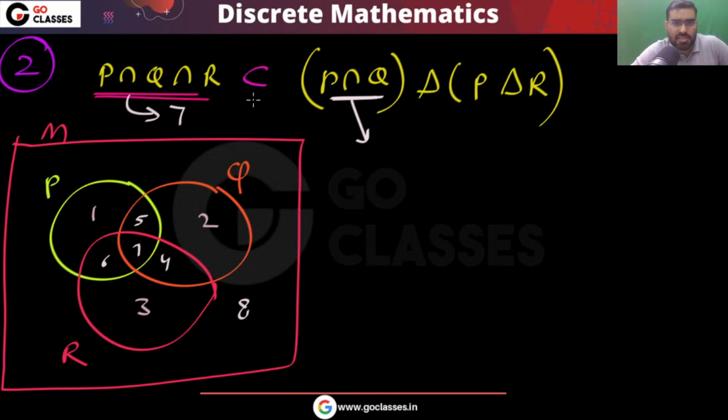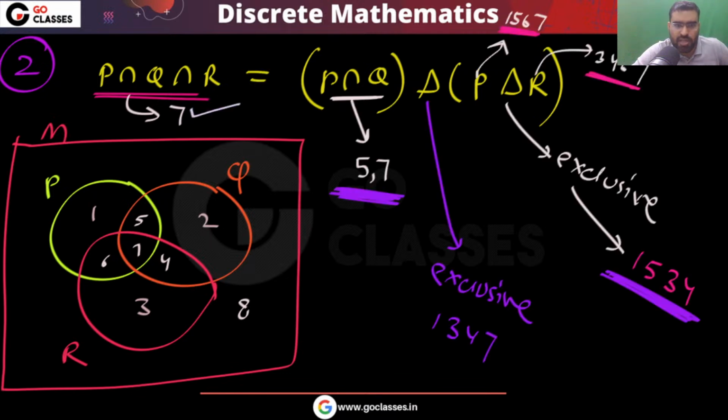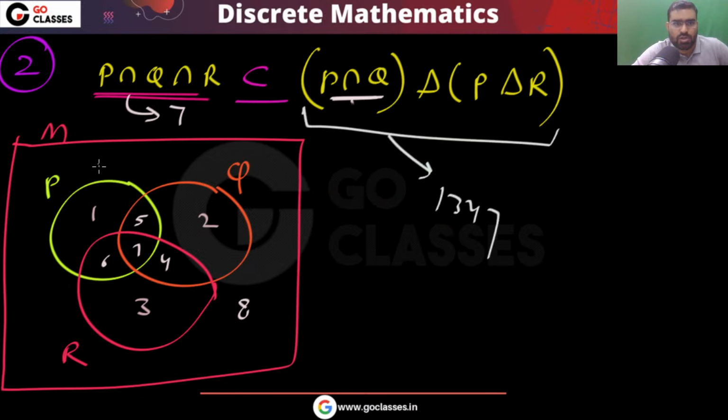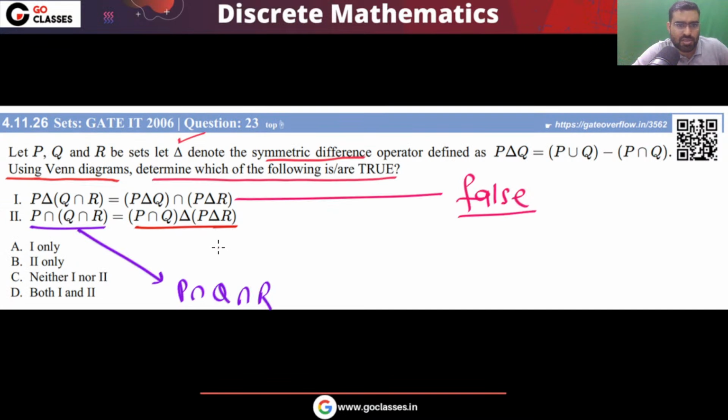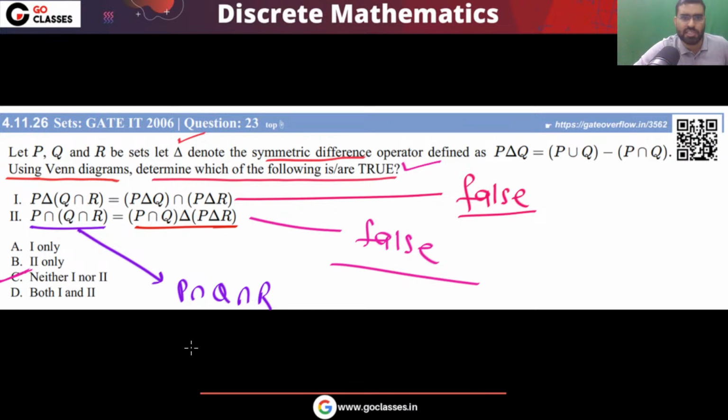I can say this is a subset of this. This is correct. Because ultimately this area will give you the area of 1347. So definitely this statement is false. If you have this statement that this is equal to this, it is false. Finally, this is also false. The question is asking which is true. So the answer will be neither first nor second. The answer will be option C. Did you understand? Please tell me.